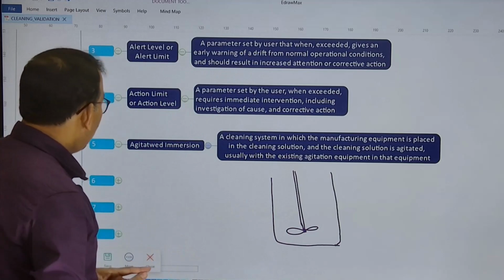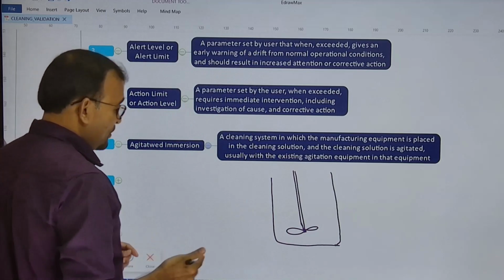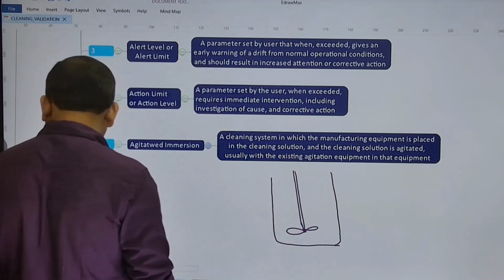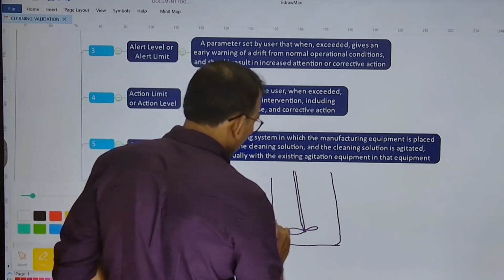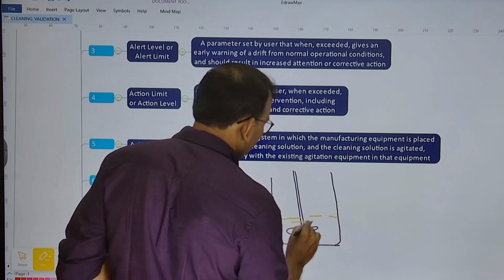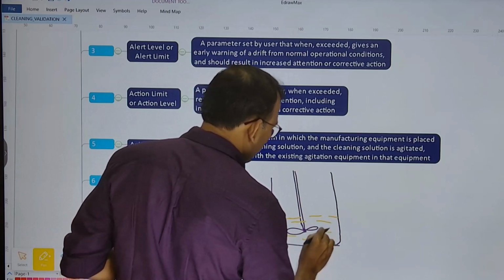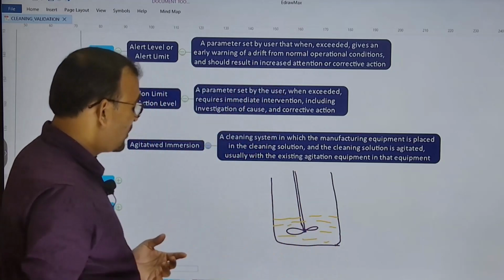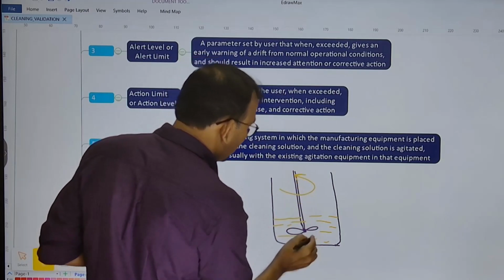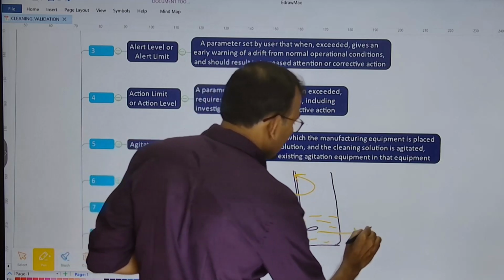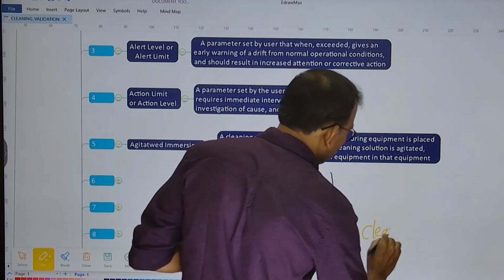So what is the agitated immersion? While cleaning this particular tank, you are going to pour the solution inside the tank, cleaning agent, detergent, etc., according to your cleaning process, and then you can agitate this cleaning solution or cleaning agent by the impeller.